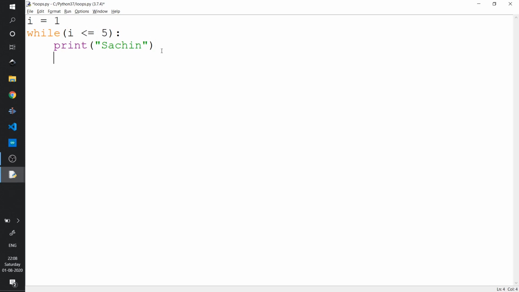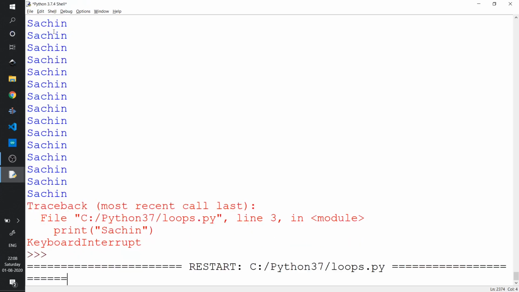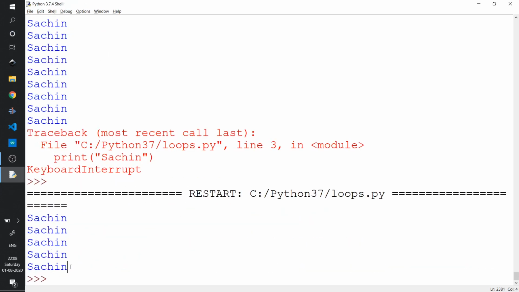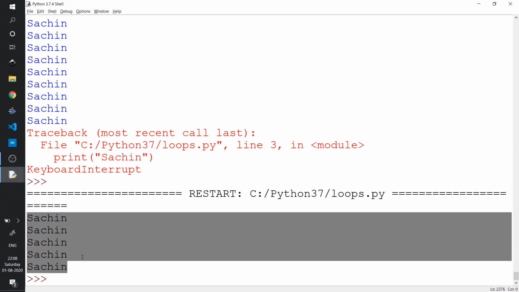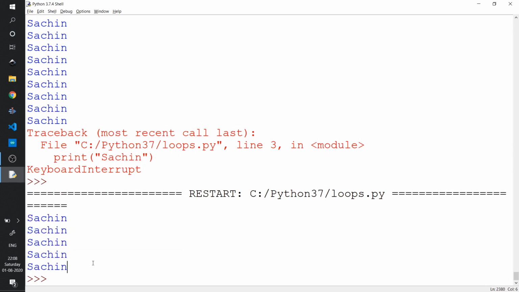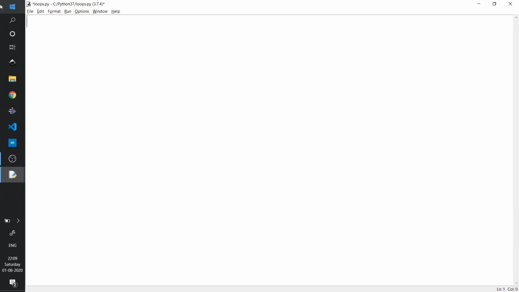So now I will add a simple increment statement and then run this code again. Now we can see that Sachin is printed exactly 5 times. So this is what we wanted. So we saw how a while loop works.